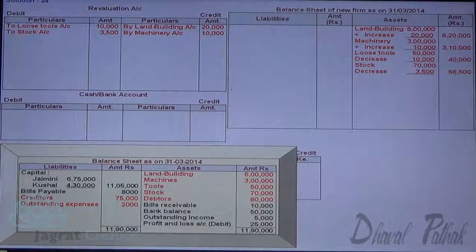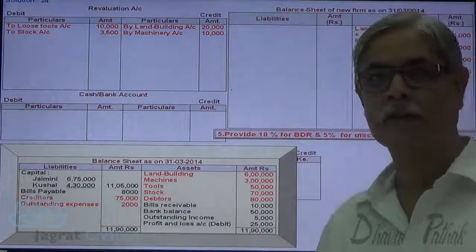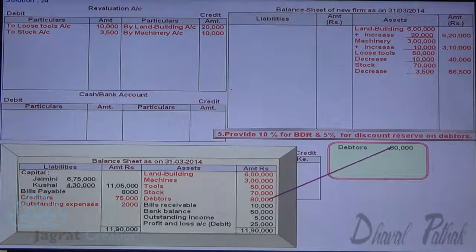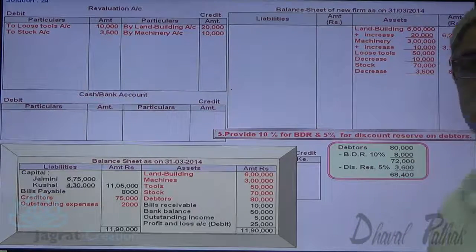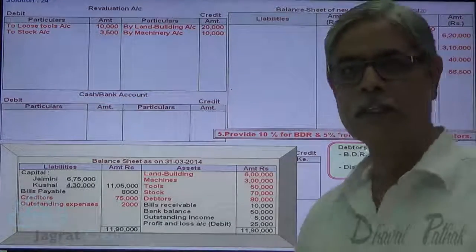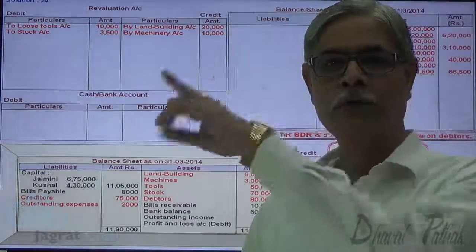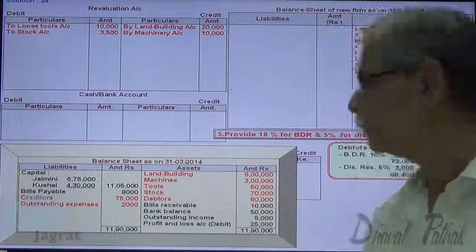Next. Provide 10% bad debt reserve and 5% discount reserve on debtors. Debtors are 80,000. Let me calculate. 80,000 minus 10% bad debt reserve, 72,000. 5% on 72,000, 3,600. This is the value of debtors that will appear in the balance sheet. Now there is a decline in the value of asset. These are the provisions for losses. So these provisions for losses will be debited to revaluation account. So revaluation account debit to bad debt reserve and discount reserve on debtors account. That's a journal entry. Let me write it down.